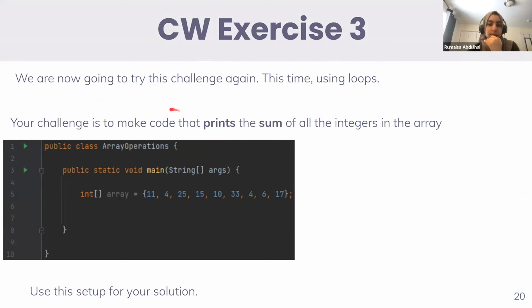So we remember doing this challenge from earlier. We calculated the sum of all integers in the array, but this time we're going to make it easier by using loops. So before, when we saw Bashar's example, he had to individually print out each value, but this time you're going to make code that uses a loop to go through each value in the array and indexing. Does this make sense to everyone?